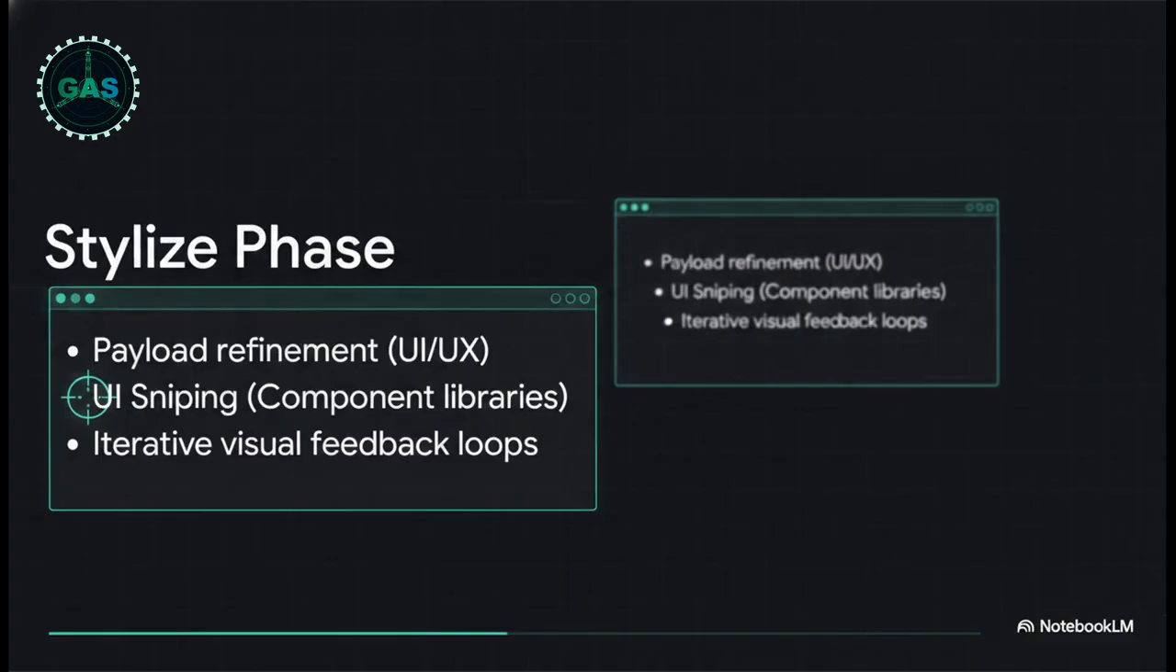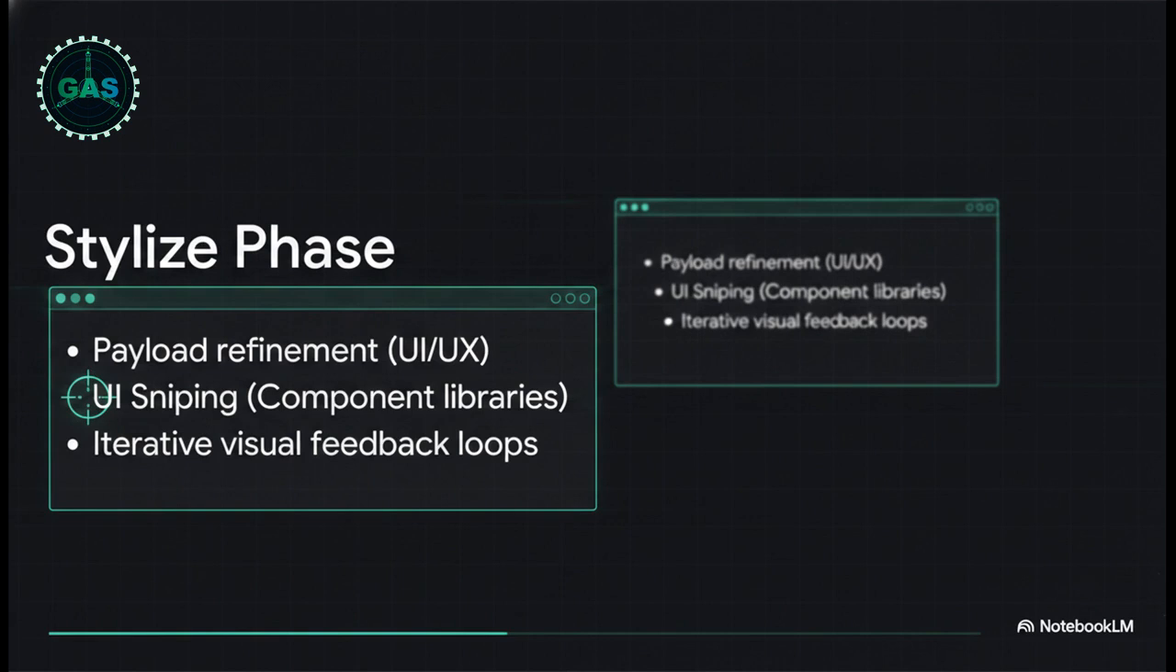Once the architecture and database are locked in, we move to step 4, stylize. Obviously, functionality is crucial, but first impressions matter immensely. This phase is all about refining the payload, making sure your data outputs look fantastic, whether that's a beautifully structured Notion page or clean Slack blocks.